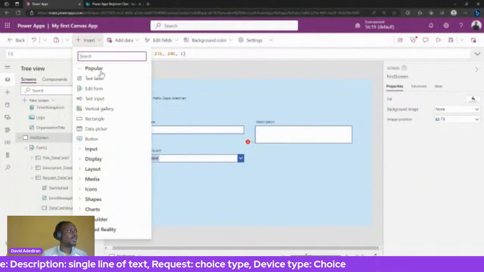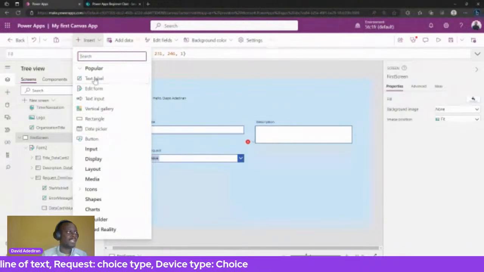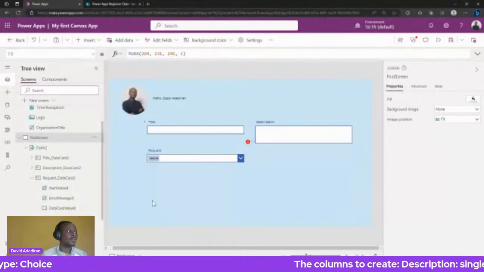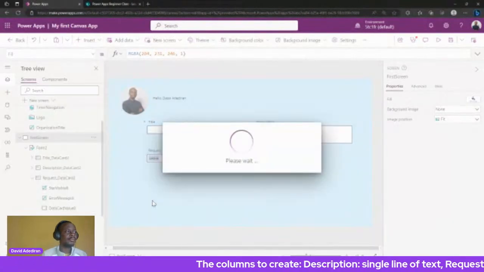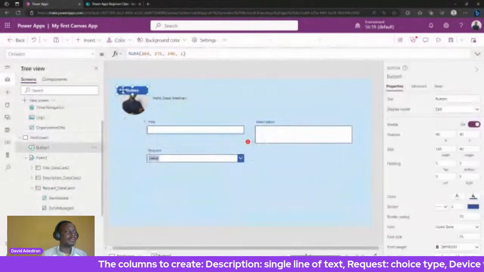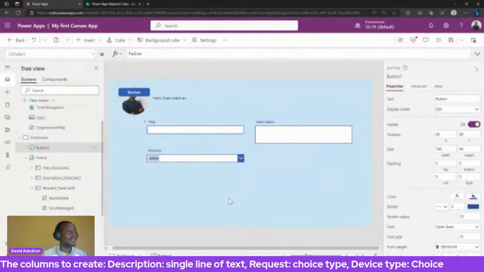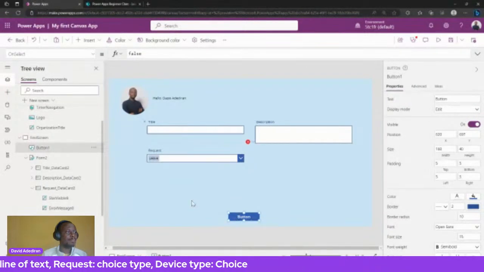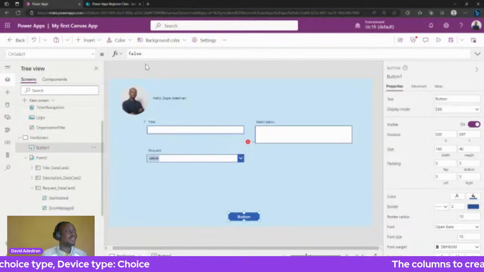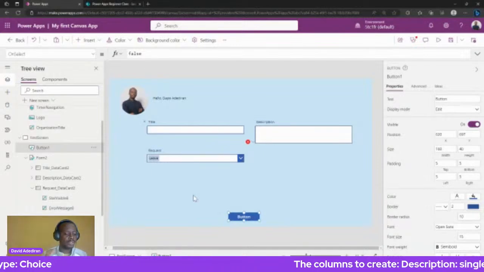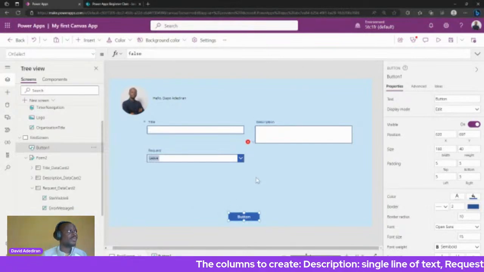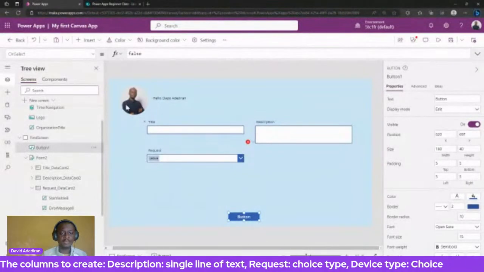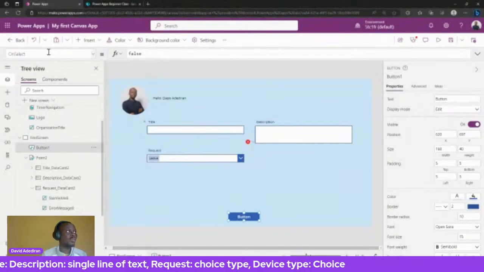All right. So again, we look at the controls that we can find. These are some of the most popular controls, and button is one of the most popular ones. So let's insert a button. All right, so we can take that down. Now we have a couple of properties for buttons, but the most important property for a button is called OnSelect. If you look at the top left, you can see OnSelect.